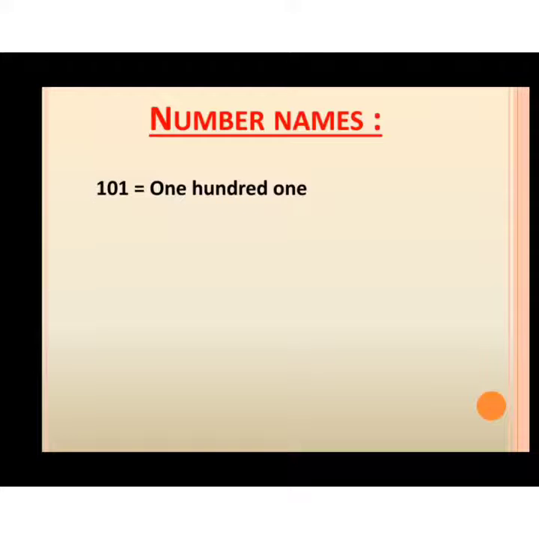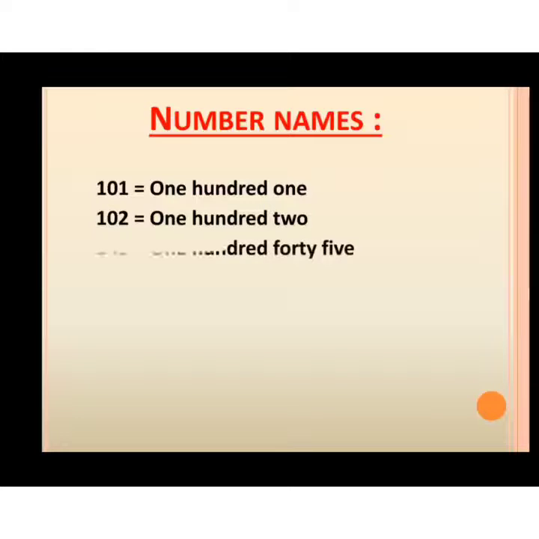Similarly, for 102, ONE 1, HUNDRED 100, TWO 2. Similarly, try for 145. ONE 1, HUNDRED 100, FORTY 40 and FIVE 5.